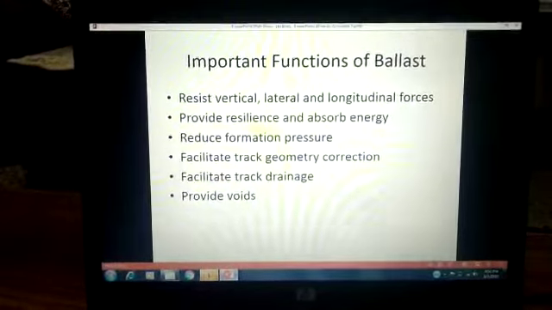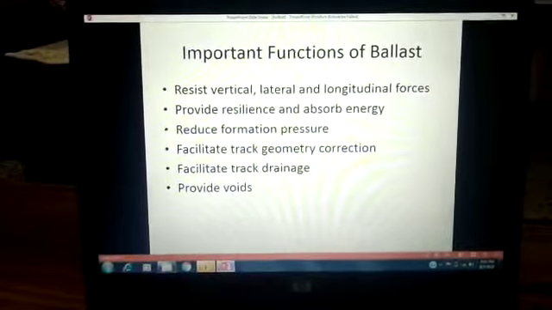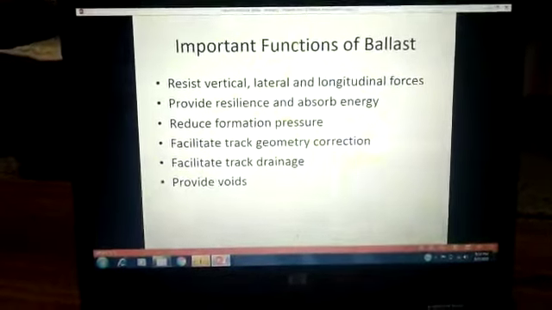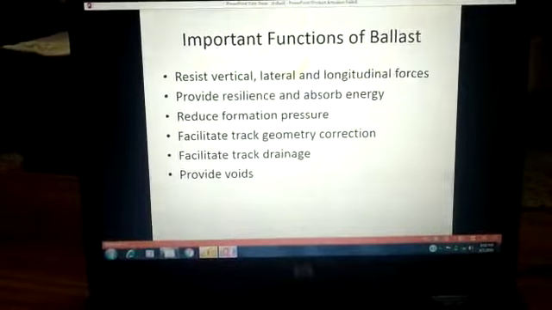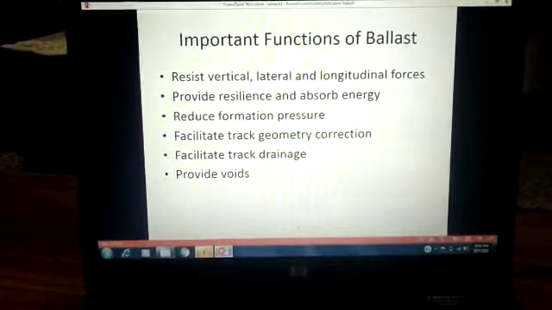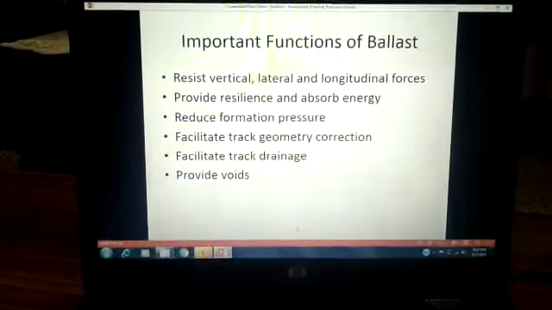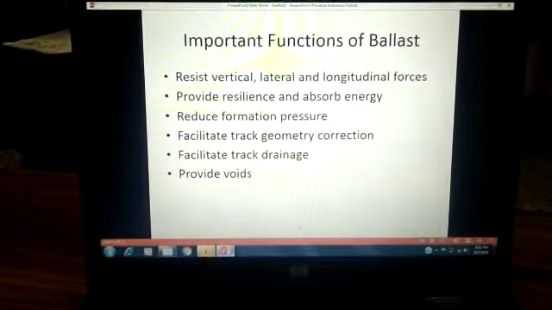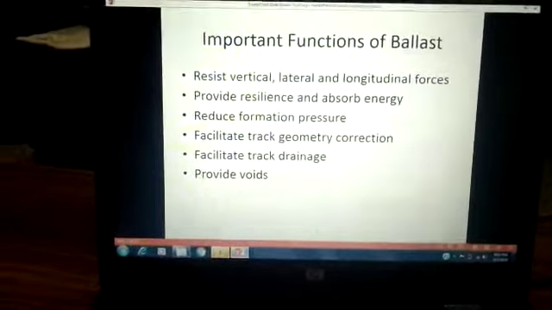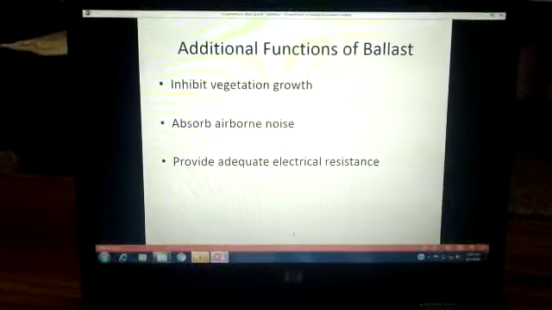It is used to resist the vertical, lateral as well as longitudinal forces. It provides resilience and absorbs energy. Now what is resilience? Resilience is basically providing resistance to earthquake, and it absorbs the vibrations. It reduces formation pressure. It facilitates track geometry corrections. It helps in drainage of the track also, and it provides the voids. These are the additional functions of the ballast.